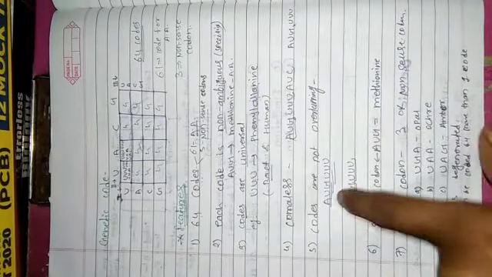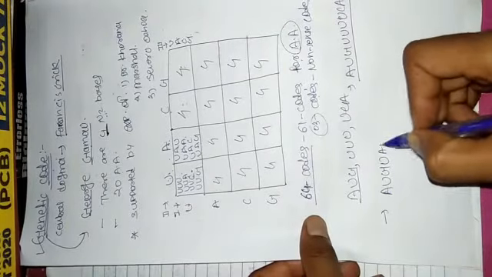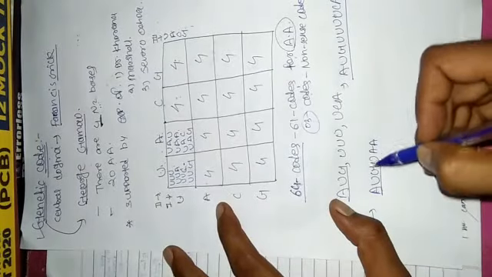Then codes are not overlapping. Fifth one is that the codes are not overlapping. Simply means, suppose there is a code AUG UAA. Okay. So AUG, this is the triplet form.